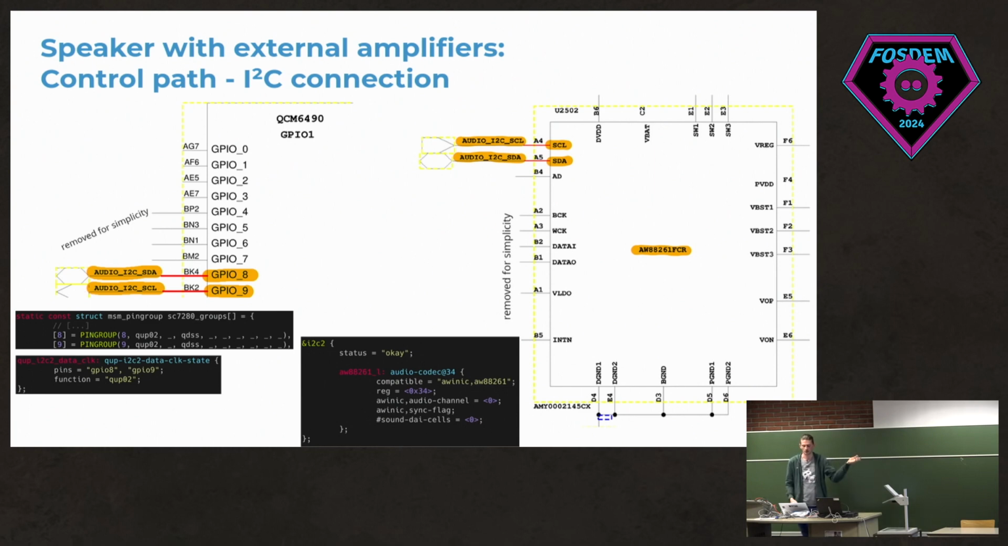So here also for GPIO 8 and 9, you can see in the pin control driver, which is the top screenshot on the left, the one with the black background. Here you can see from the pin control driver that for GPIO 8 and 9, there's a separate function defined. So then in device tree you can use this function, QUP02, which is again Qualcomm talk for I2C here.